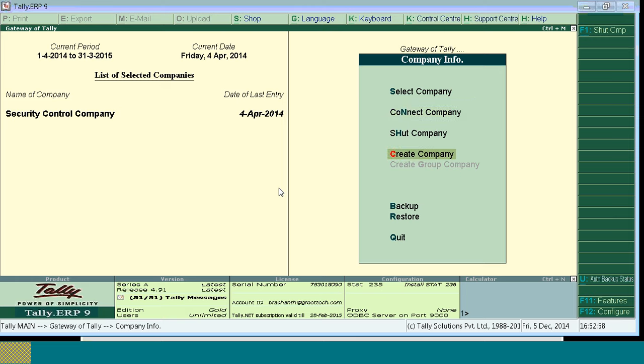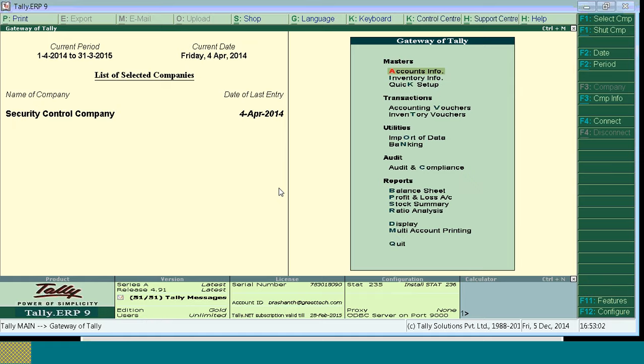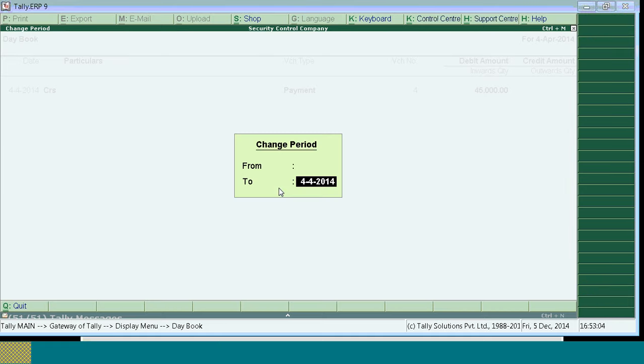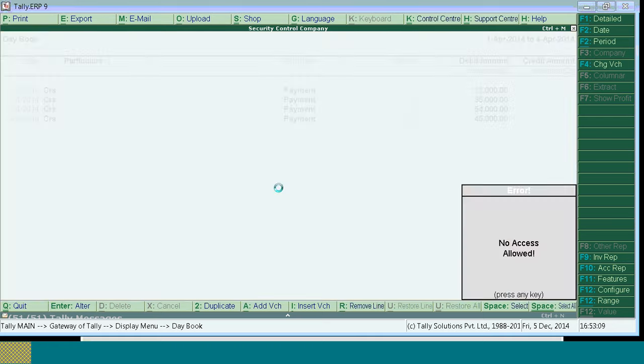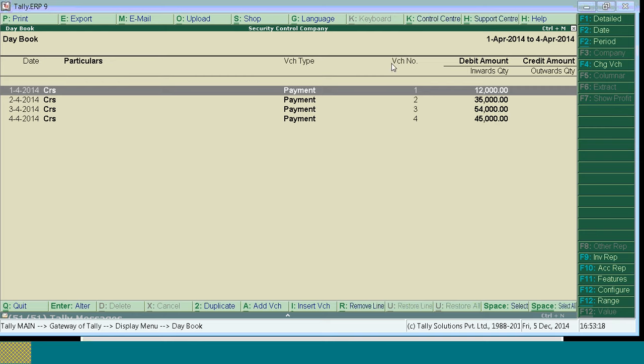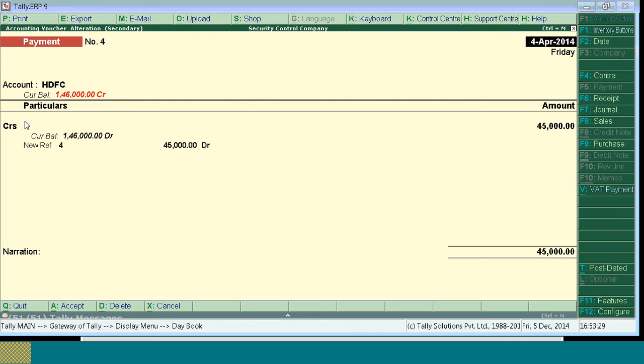When I go for Alt F3, I am unable to see the security control and company operation screen. Display daybook: these are the transactions which are passed. When I enter on the first transaction, the 1st April transaction, Tally shows an error, no access allowed, because the data entry operator is restricted to pass, alter and delete transactions only for the last date of transaction, that is 4th.